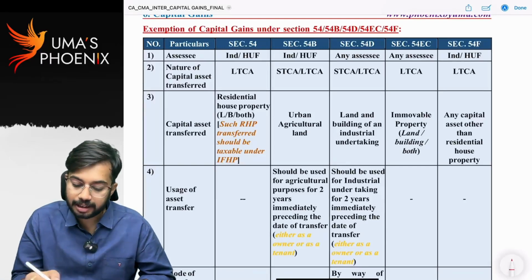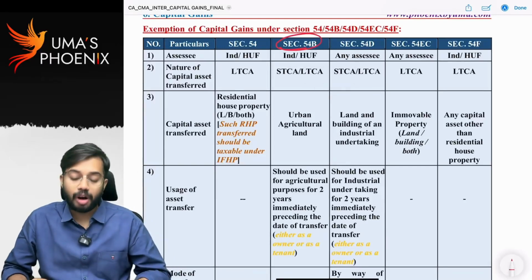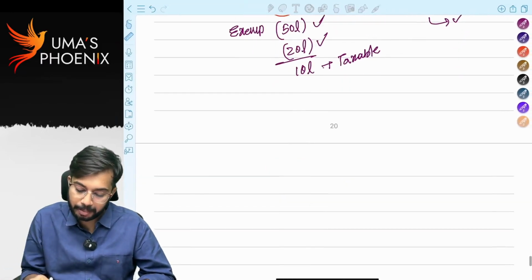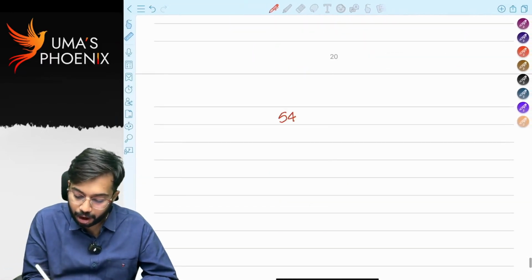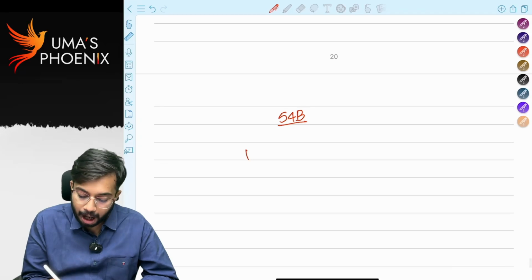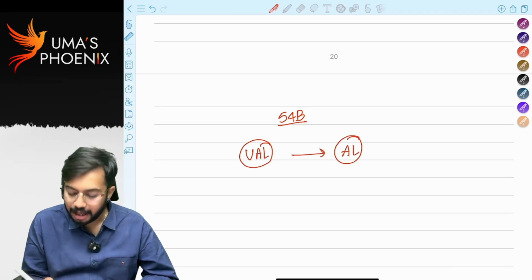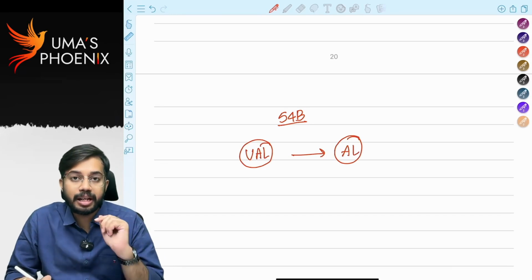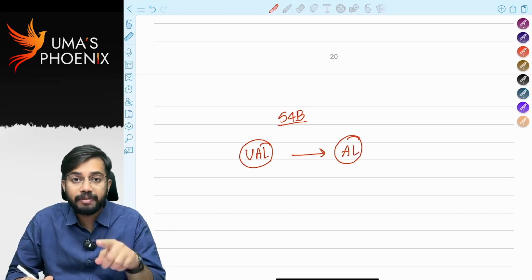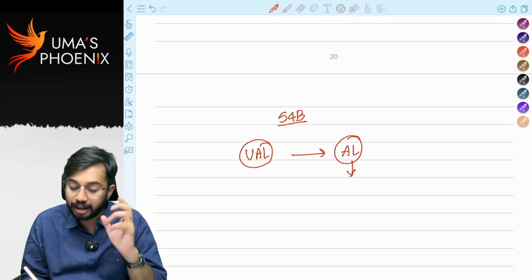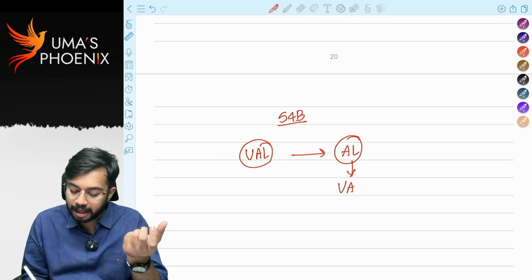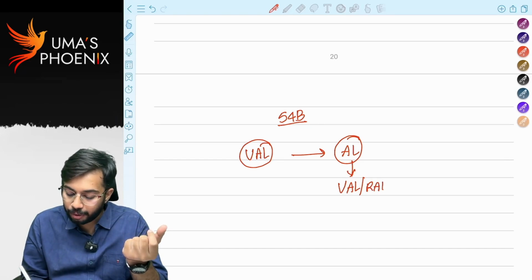Next, let us discuss section 54B. What is the combination for 54B? For 54B, combination is urban agricultural land to agricultural land. That means capital asset required to be transferred is urban agricultural land. Reinvestment should be made in agricultural land. Reinvestment can be made either in urban agricultural land or rural agricultural land.